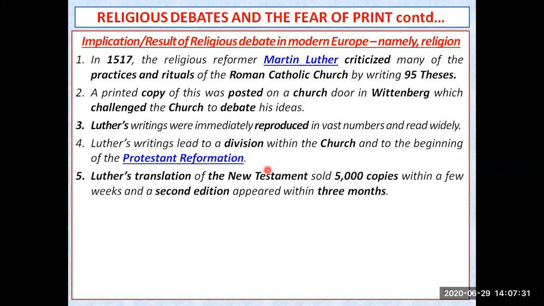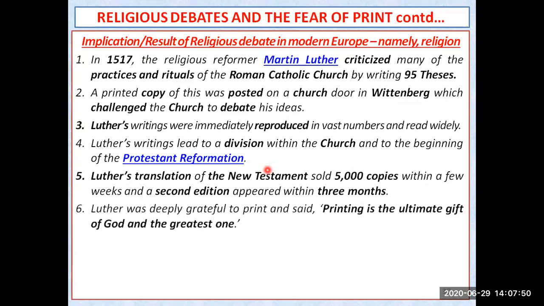Luther's translation of the New Testament sold 5,000 copies within a few weeks. You can see over here, Luther had translated the Bible and 5,000 copies were sold in a few weeks only. And a second edition appeared within 3 months. और एक second edition भी 3 महीने के अंदर ही आ गया.